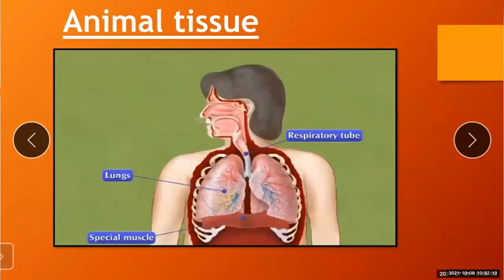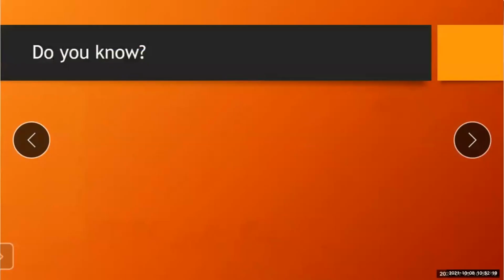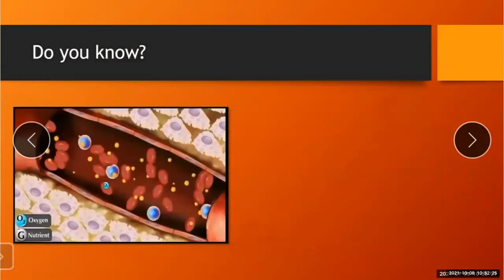Okay, up till here you understand? Now, do you know? Now, see the picture. It's blood flowing inside our body.